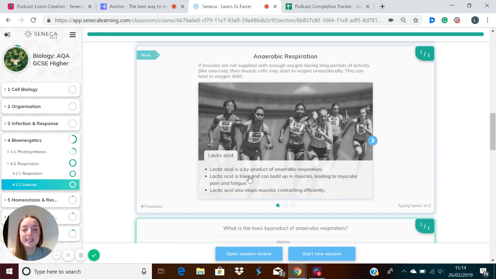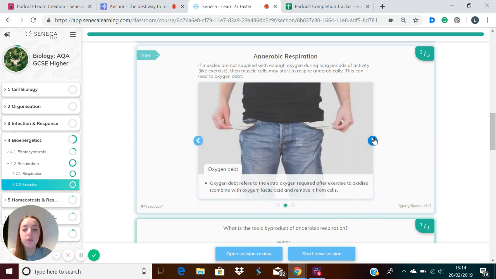It will produce lactic acid, and this lactic acid is toxic and can build up in the muscles, and this can lead to muscular pain and also fatigue. Lactic acid can also stop muscles contracting efficiently. So oxygen debt is the extra oxygen that's needed after exercise to oxidize lactic acid and remove it from cells. And oxidation means combination with oxygen, so lactic acid is combined with oxygen.